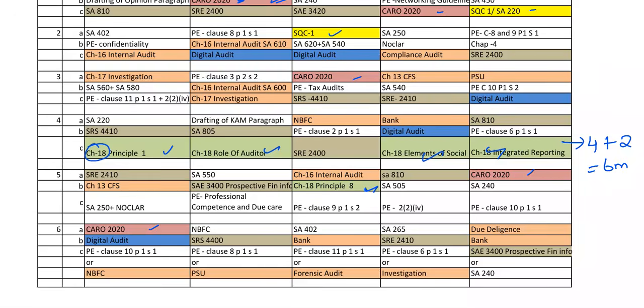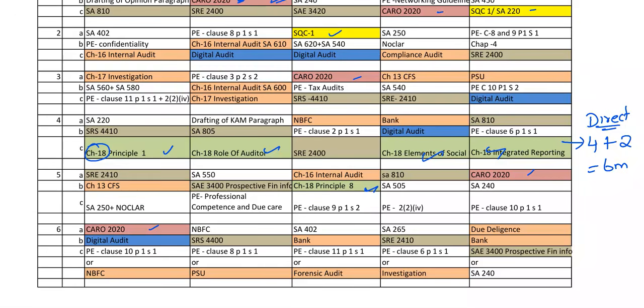Okay, as I insisted in my previous video related to audit, the areas to focus on in audit. Again I'm saying here, these are the areas I am specifying, where you are going to get direct questions. Okay, there won't be much application. Even if it is an application-oriented question, it will be a really simple question, right? So definitely do this question to your best. Okay, to your best. Don't skip any areas.